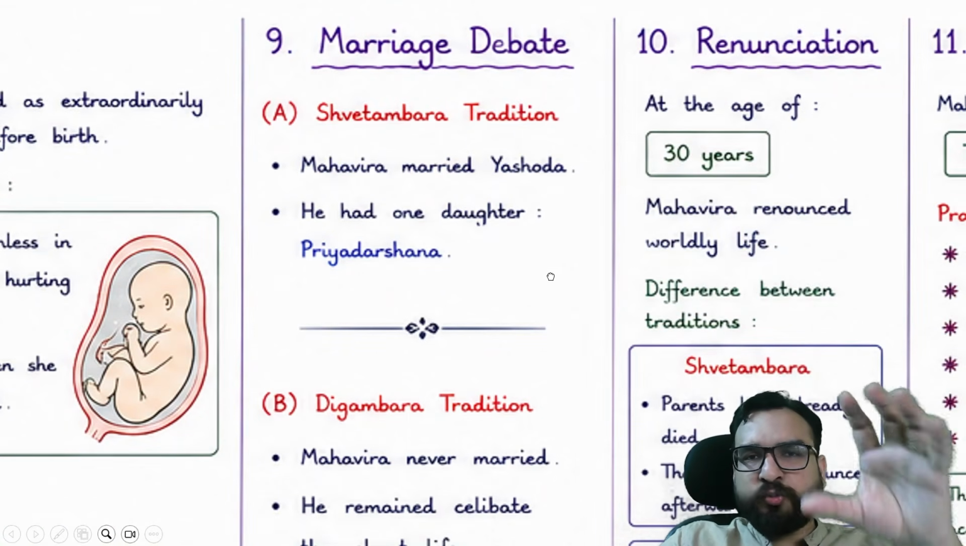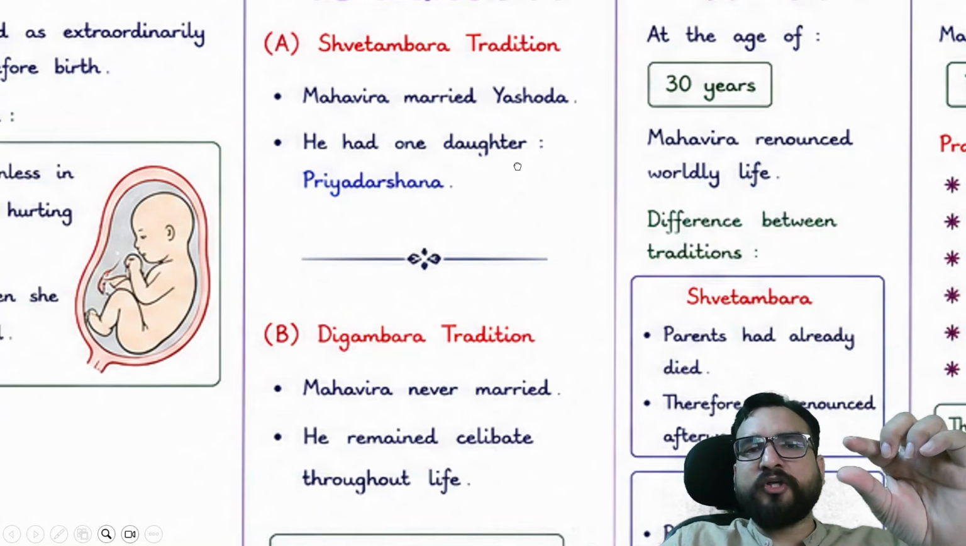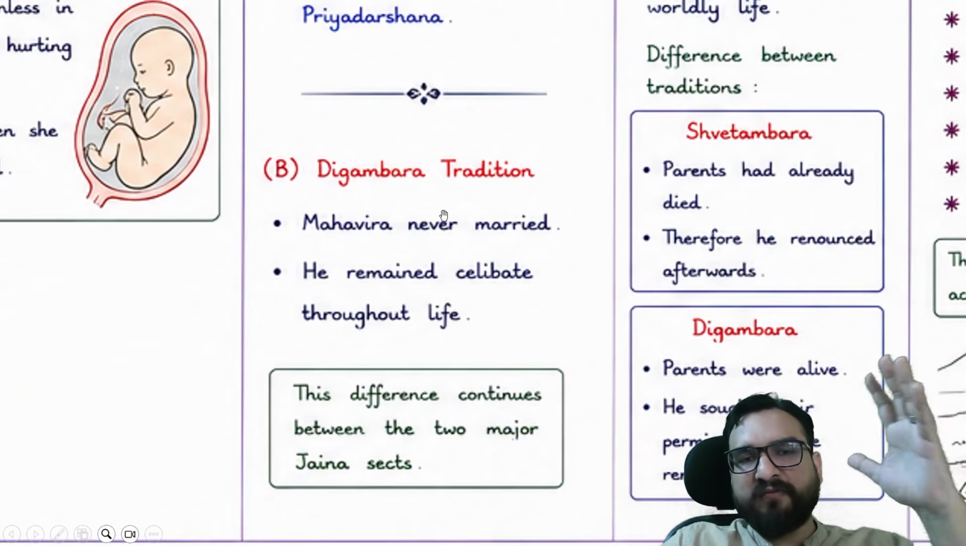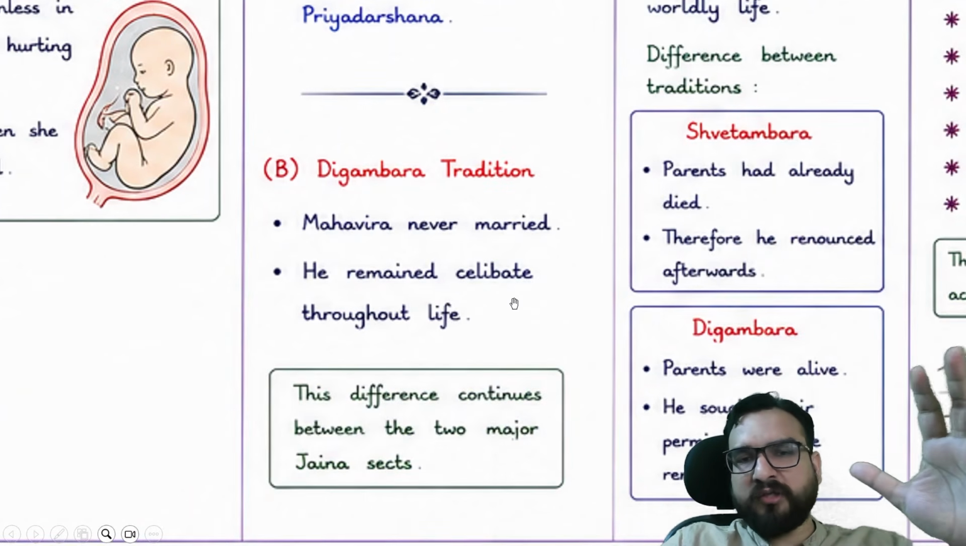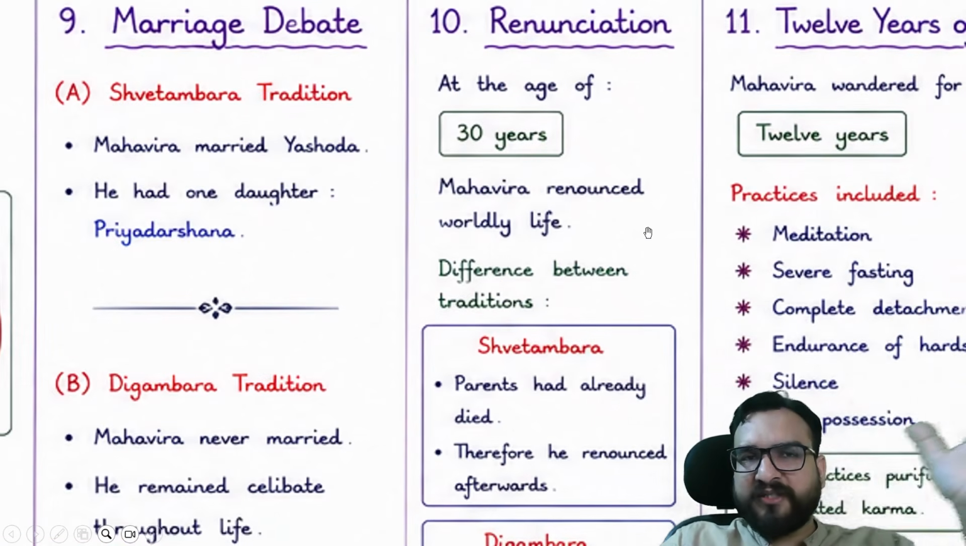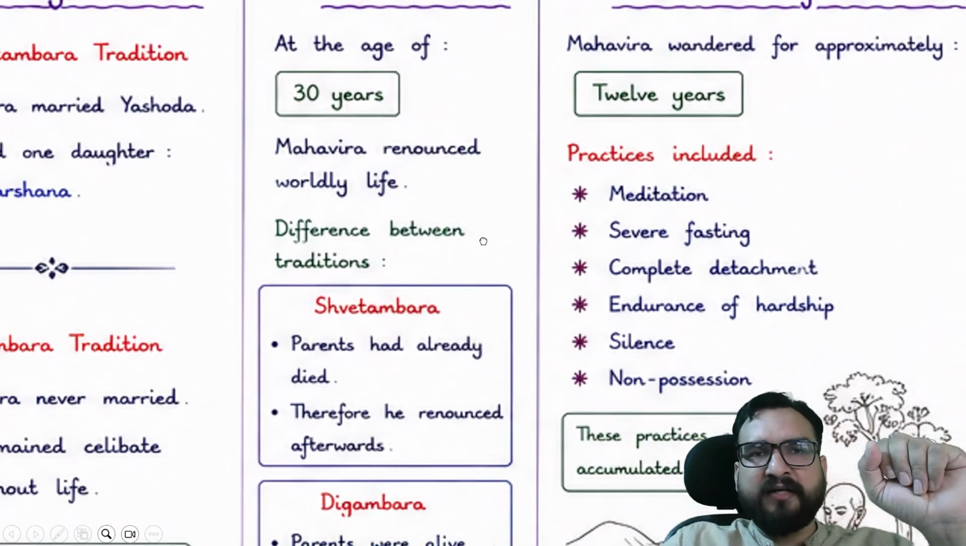Then the marriage debate: the Shwetambar tradition says that he was married to Yashoda. Digambar says that he was never married, he was celibate throughout life. But I will be telling you about Shwetambar and Digambar, how they came about, later on.